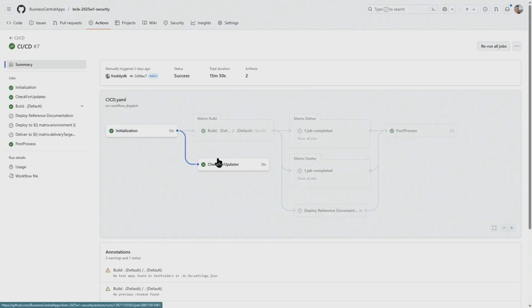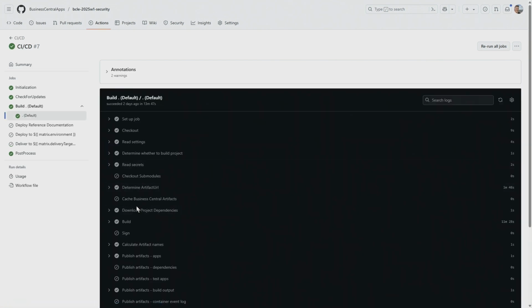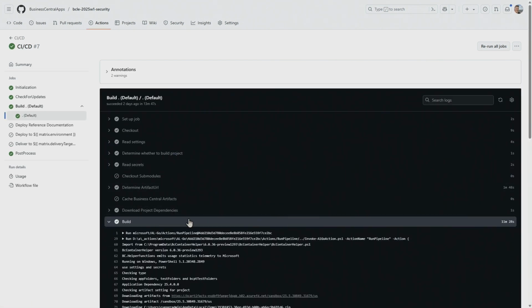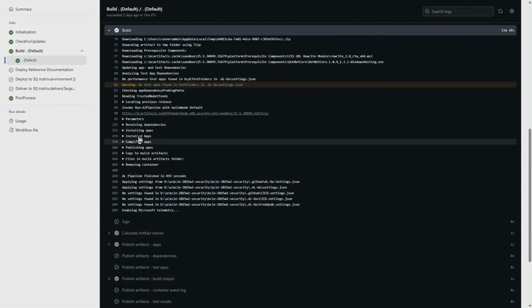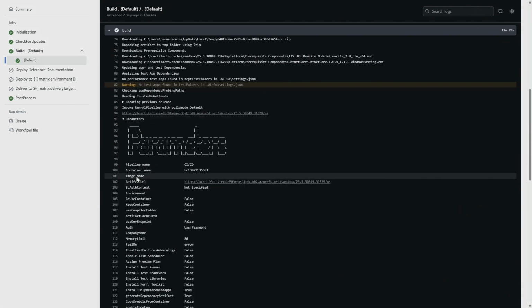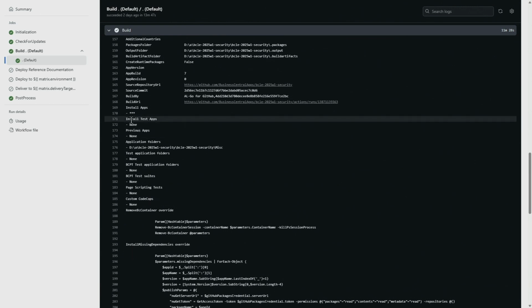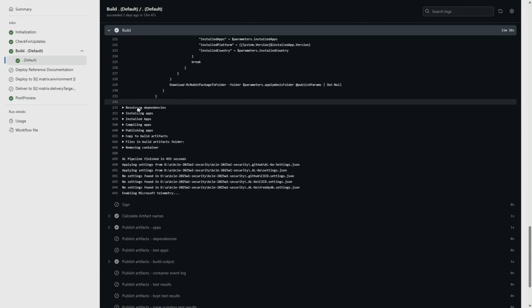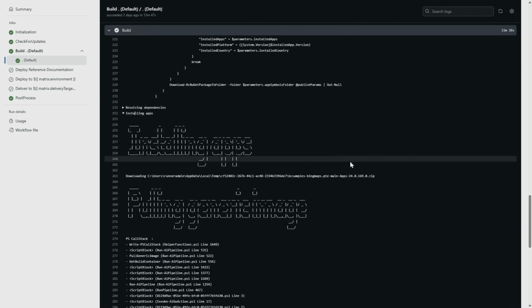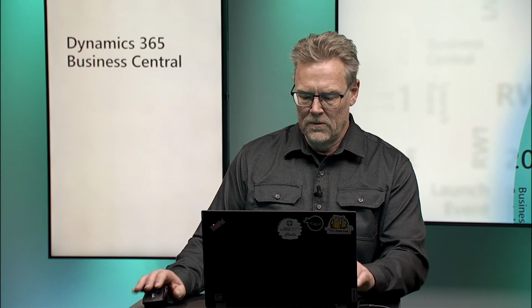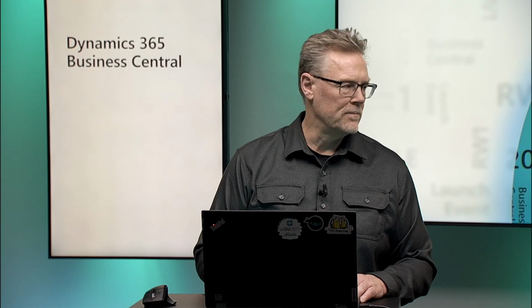This one. Looking at the build here, we'll see that looking at the parameters, it should have a list of installApps, which is just some stars because it's a secret. Later on, we'll be able to see that when it's installing the apps, it's actually installing the Bing Maps app here, but we cannot see where it came from because the URL was a secret, obviously. So, with that, back to Maria.